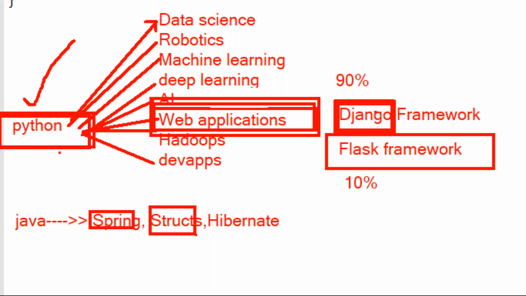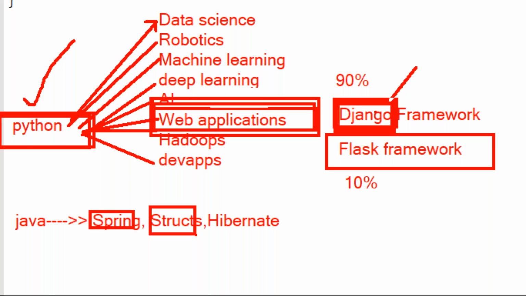Now it is the same inside Python also. Python is a language, Django is a framework, and Flask is a framework. Nowadays more and more people use Django and a smaller percentage use the Flask framework. Clear this one? At the end of the session, after completing Django, I'll give you an overview and basic scenario about Flask. Here is one major difference, why you are choosing Django only and not Flask, I'm telling you, guys.